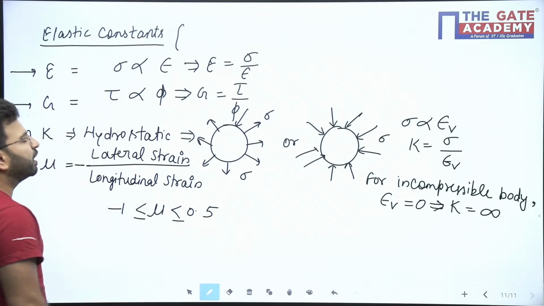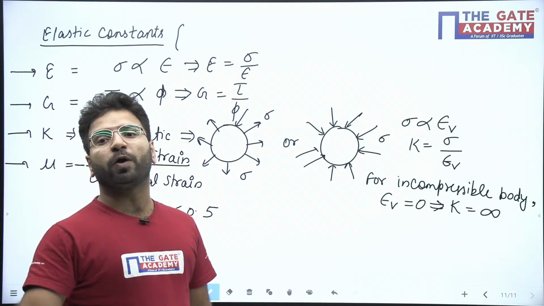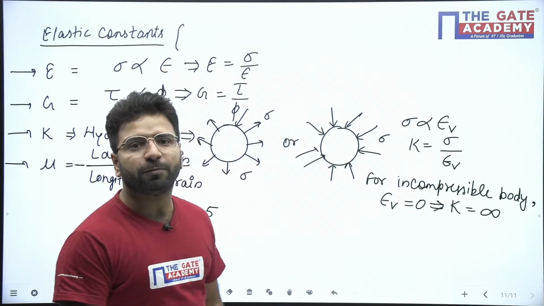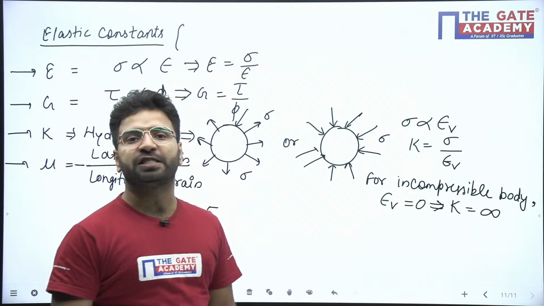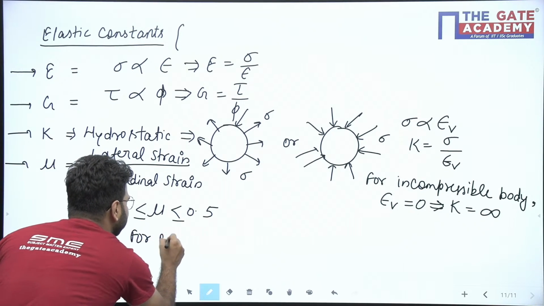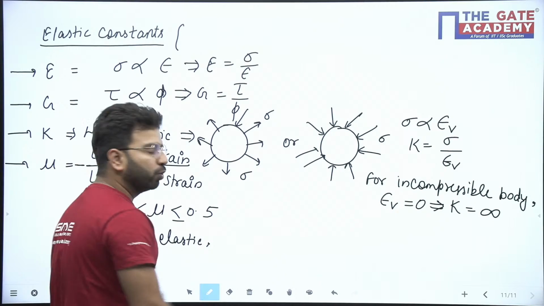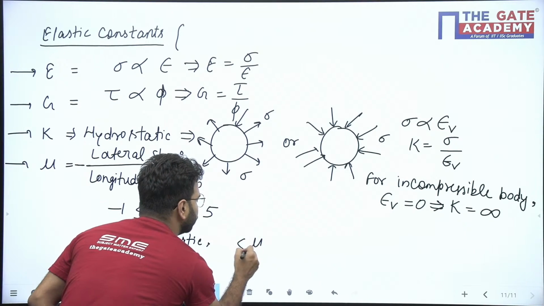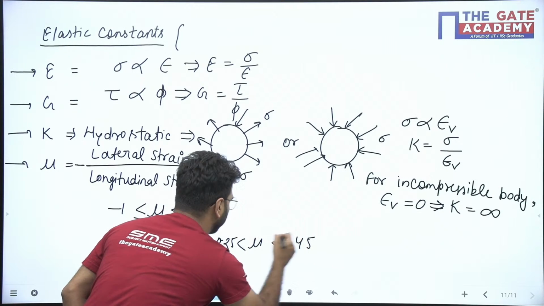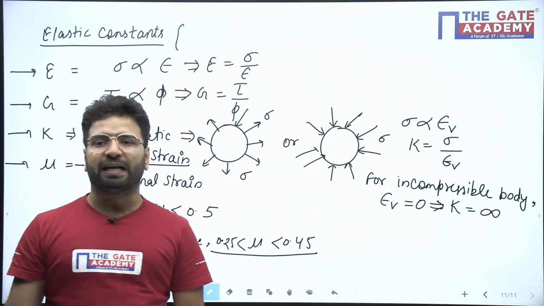Okay, but for our engineering purpose or engineering material, the mu value is 0.15 to 0.45. 0.15 is for concrete, 0.3 for steel. Okay, and for elastic material, because our complete course is based on elastic material, the mu value is 0.25 to 0.45 for the elastic materials, beta.